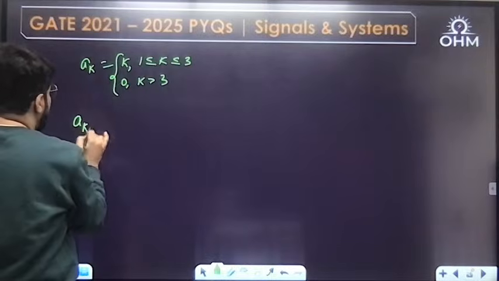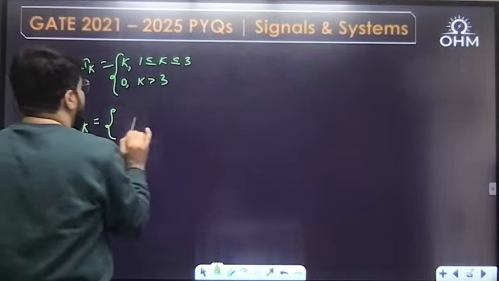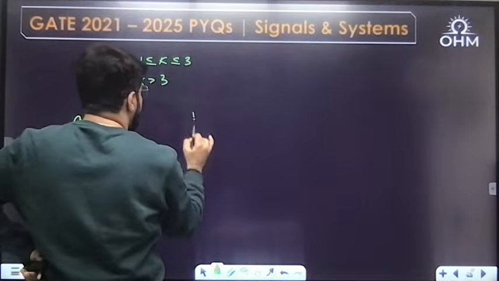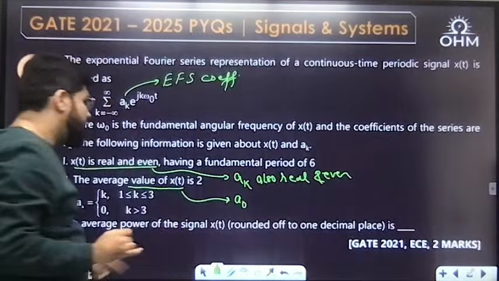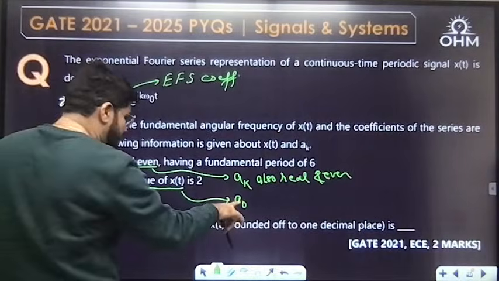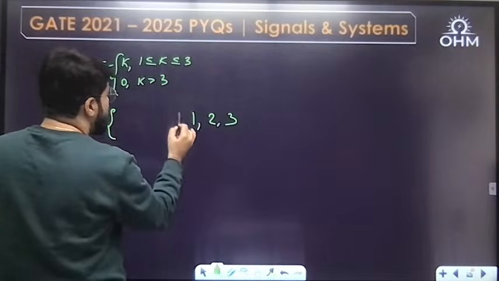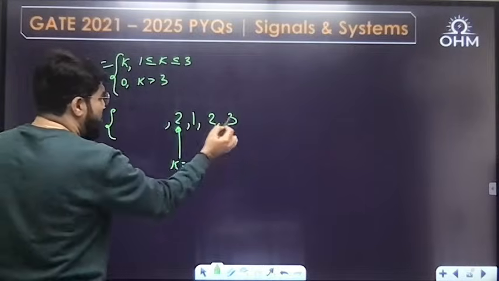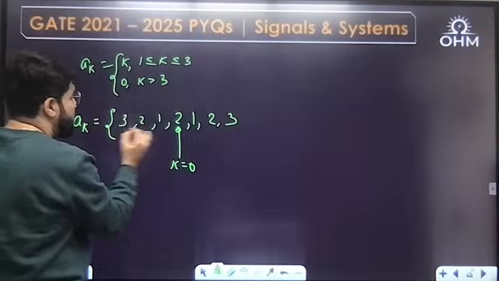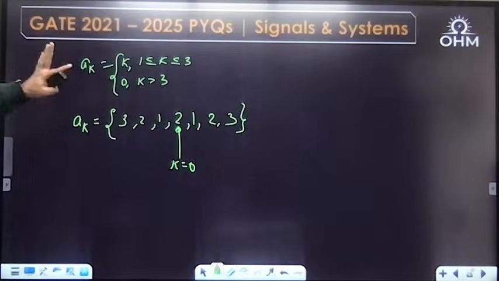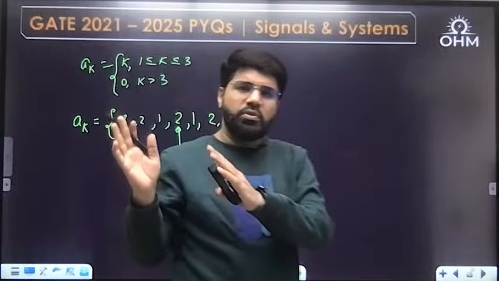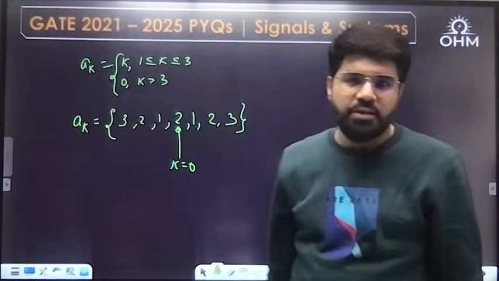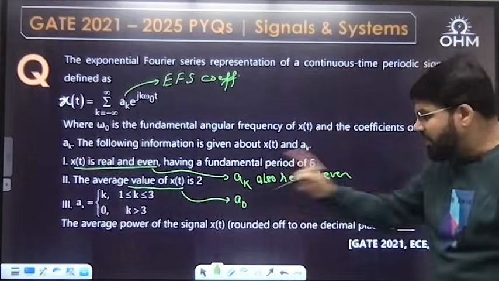So what is a_k actually? For k equal to 1, the answer will be 1; k equal to 2, 2; k equal to 3, 3. But a_k are also real and even, and at the same time the a naught value is separately given. The a naught value is 2. So this is k equal to 0. But whatever is on the right will be on the left because of even symmetry. This is the actual a_k. They have given for k 1, 2, 3, but the same answer holds for k equals minus 1 to minus 3: 1 and 1, 2 and 2, 3 and 3. Even, mirror image. The value at the origin, that is a naught, is given by the average value, that is 2.